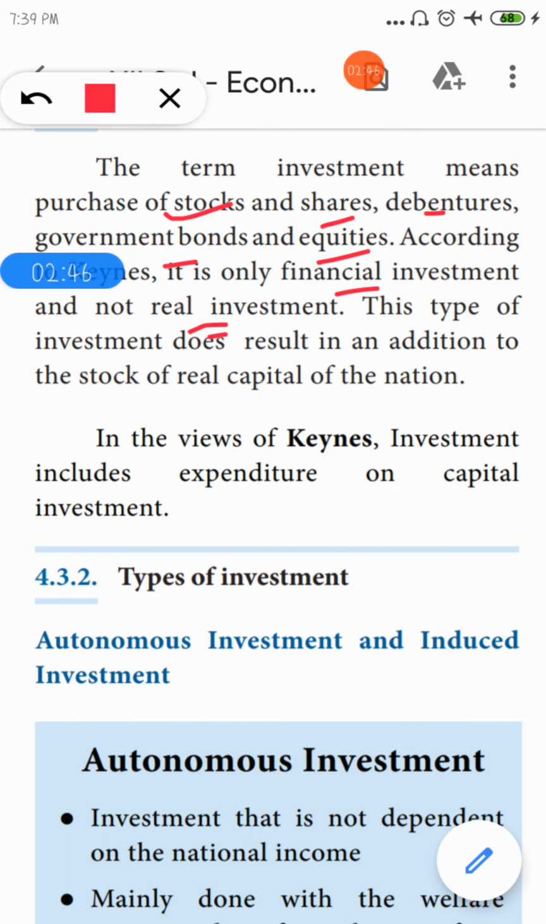But this type of investment does result in an addition to the stock of real capital of the nation. So we will get more income through these types of investment. When people invest in government bonds and securities, more money is added to the government. This investment also includes expenditure on capital investment.